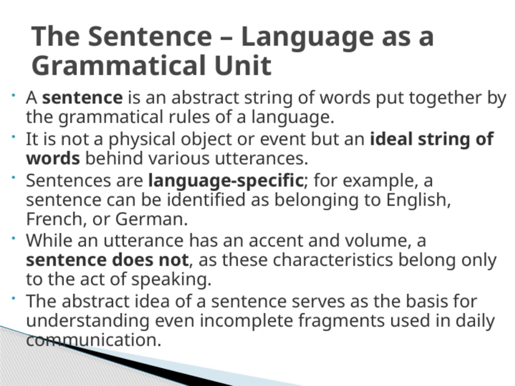Now, while an utterance, like when we speak, has characteristics such as accent and volume, these are features of the act of speaking, not of the sentence itself. The sentence, as an abstract idea, remains independent of how it's spoken. This abstract concept of a sentence is actually very useful because it helps us understand even incomplete fragments we use daily. Even if we don't say a full, grammatically correct sentence, our understanding is still based on this underlying idea of a sentence as a structured, grammatical unit. This connects back to our overall theme: language as a system of rules that shapes meaning and communication.